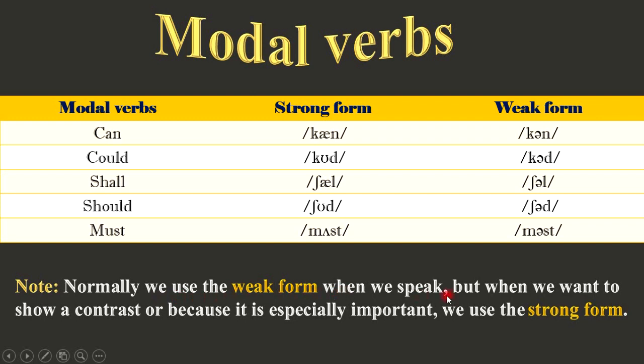In our speech, it can be a question form and it can be a positive form. Because we just want to express something normal, not really especially important, like when we are talking about habits or familiar topics, meaning topics that we already know about, we just use the weak form. But when we want to show a contrast or something that you think is really important to you or to the listeners, we use the strong form. Let's see the examples.